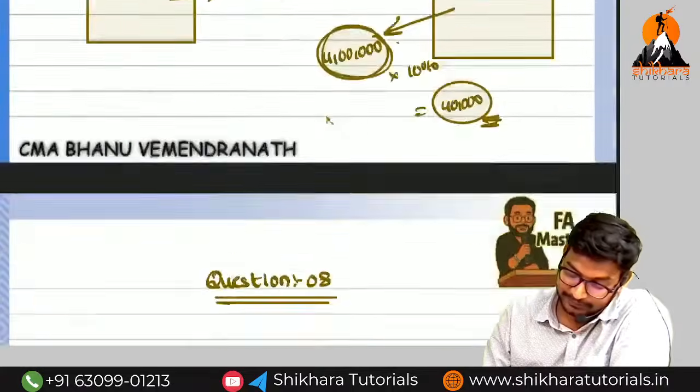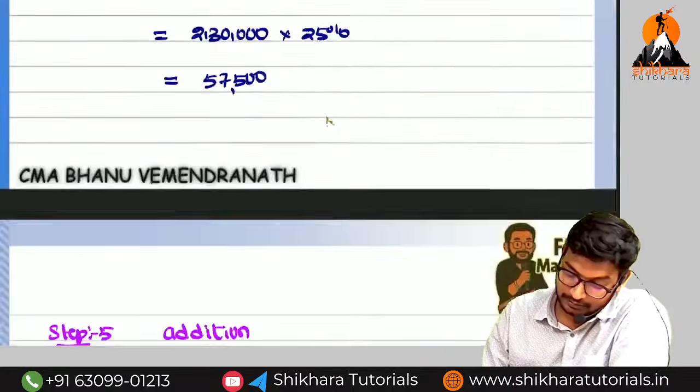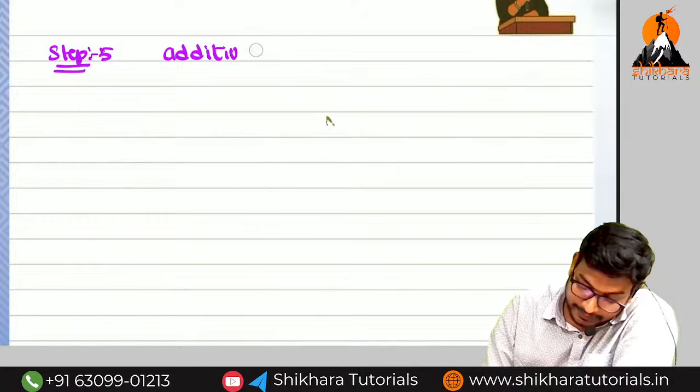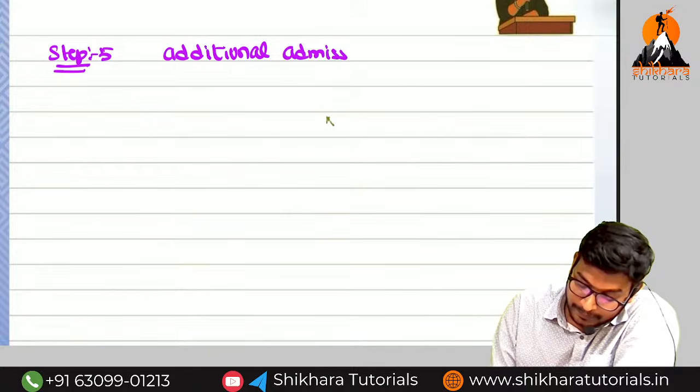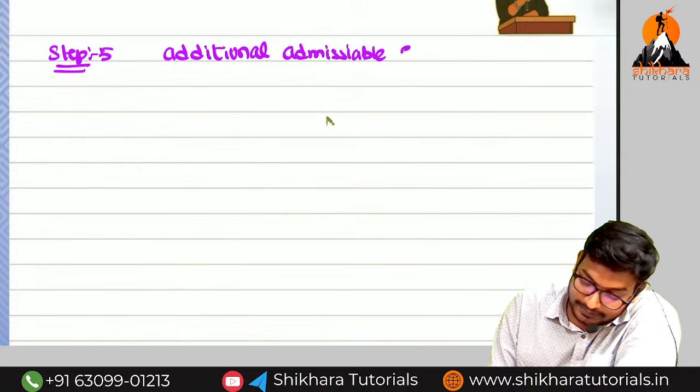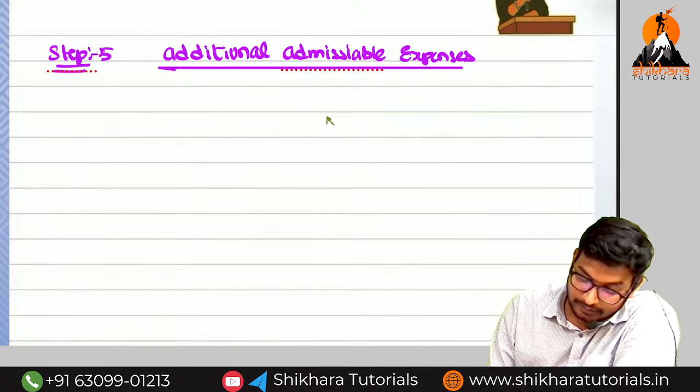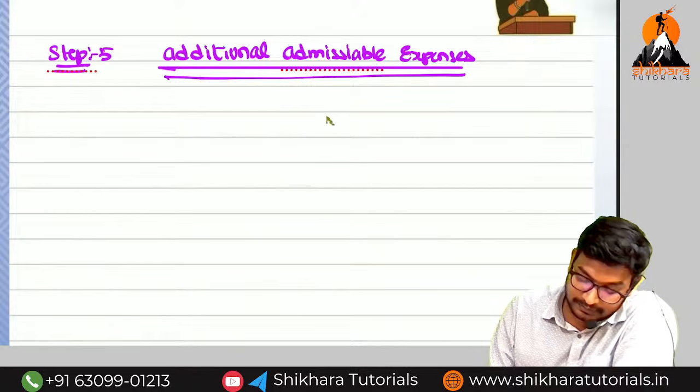No problem, sometimes it happens. What is the additional admissible expenses?